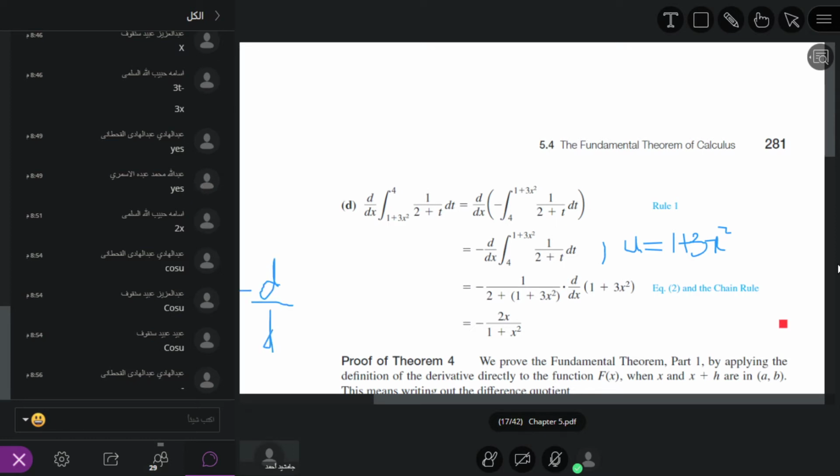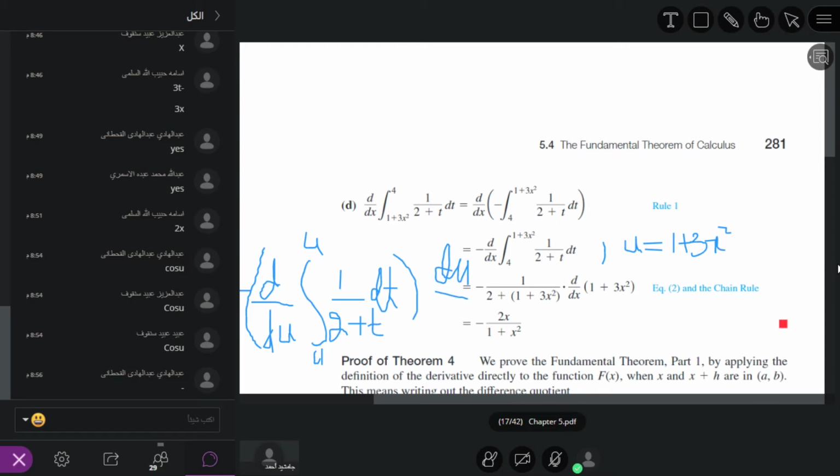So d over du of the integral from u to 4 of 1 over 2 plus t dt. After that we multiply by du over dx.